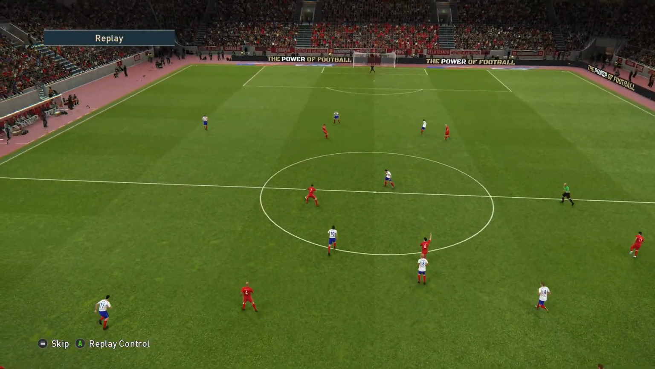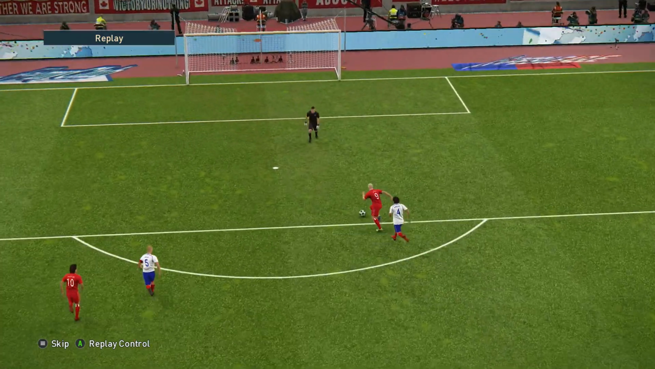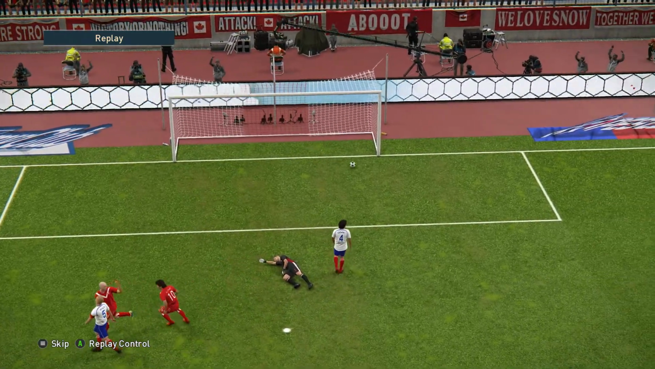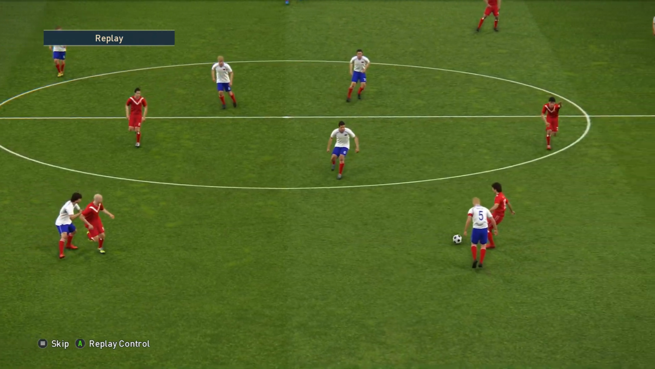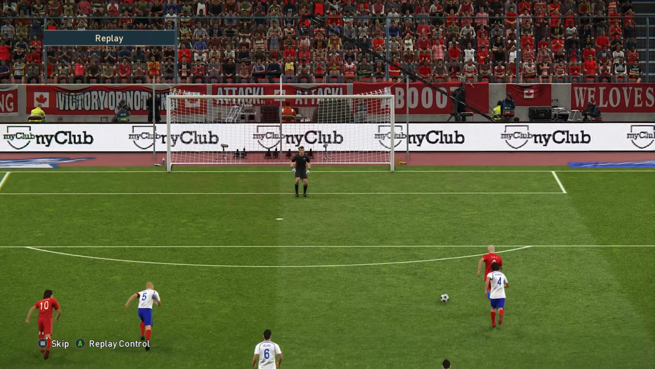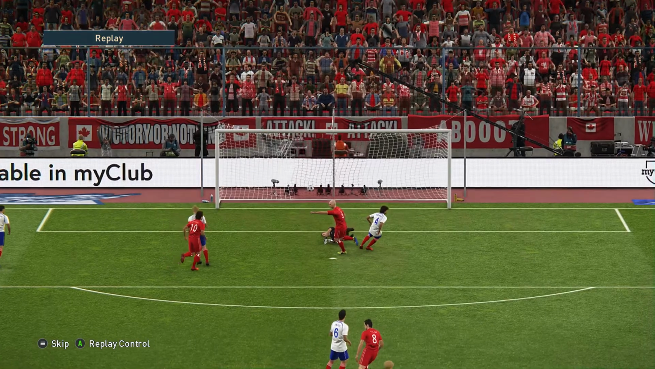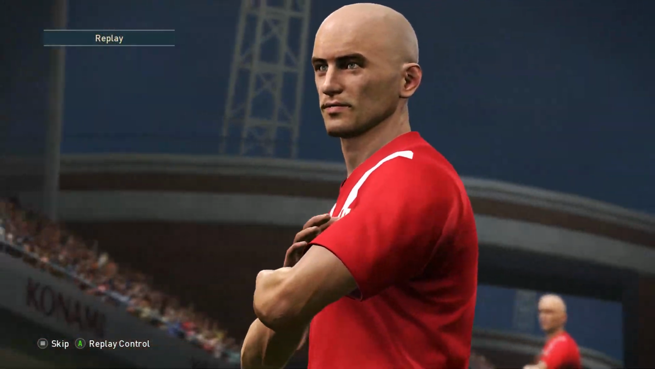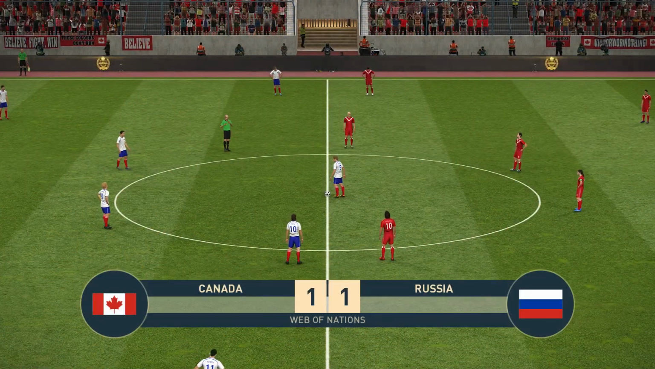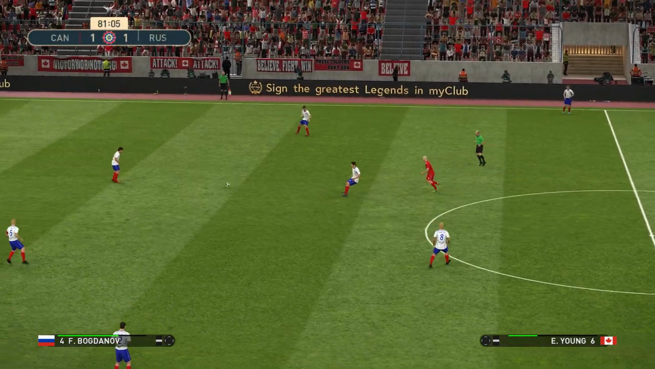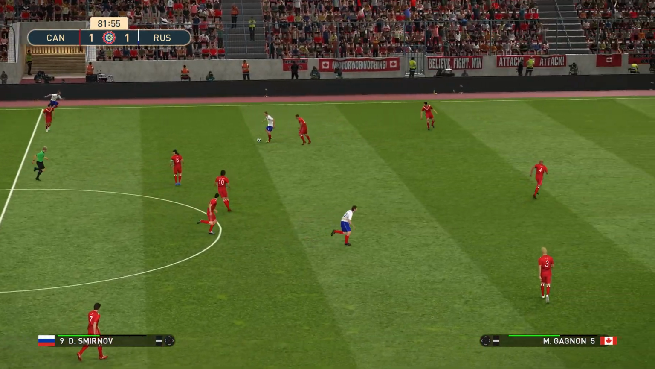It's been a poor performance from Canada overall. But they finally broke through that Russian defense. And Clark made no mistake. Lovely ball from Bouchard. Clark kept his composure. And he whacked it into the back of the net. It's Canada 1, Russia 1. Just under 10 minutes left. Can one of these sides grab a late winner?